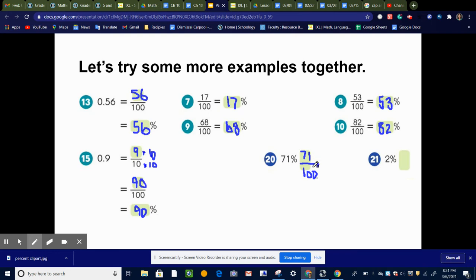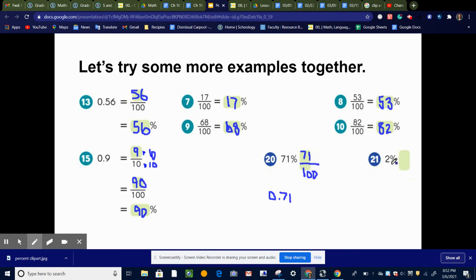And we know how to change this into a decimal. We know that 71 over 100 means 71 hundredths. So I can write that as 0.71. So these three things all mean the same thing. They're just written in a different way.